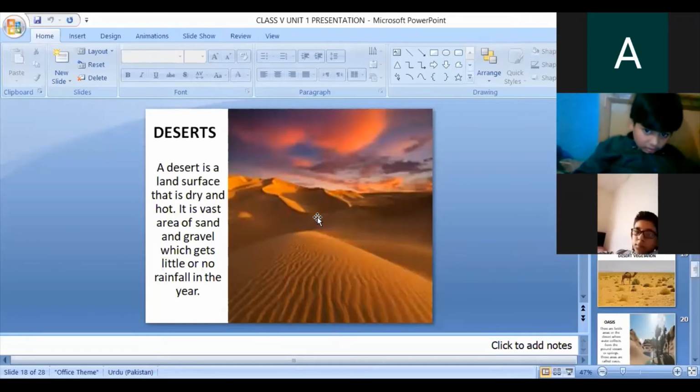The largest desert is also found in Balochistan. Deserts are also found in Pakistan. There are 3 deserts in Pakistan. The first one is Thal, second is Thar, and the third is Kharan. Kharan Desert is situated in Balochistan. Another desert is situated in Punjab, and another desert is situated in Sindh.